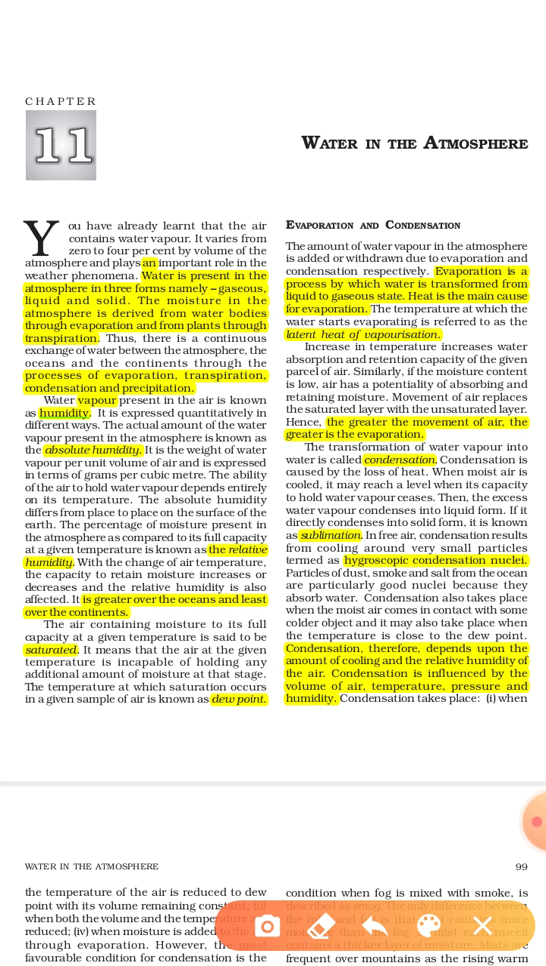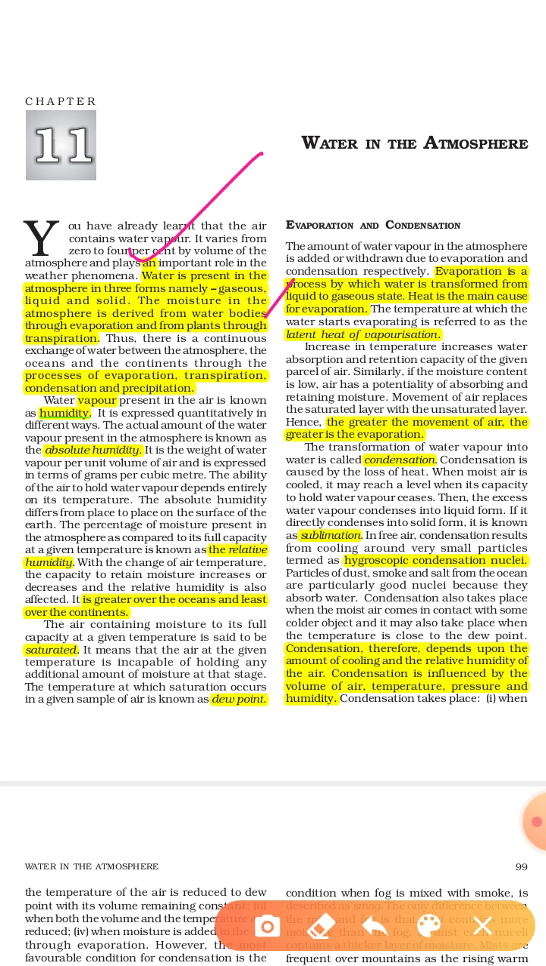Water is present in the atmosphere in three forms, as you know, and you read this in the junior classes: water is present in three forms, gas, liquid and solid. In gaseous form it is vapor, in liquid form it is water, and in solid form it is ice. So in this way there are three forms of water present in the atmosphere. The moisture in the atmosphere is derived from the water bodies through evaporation.